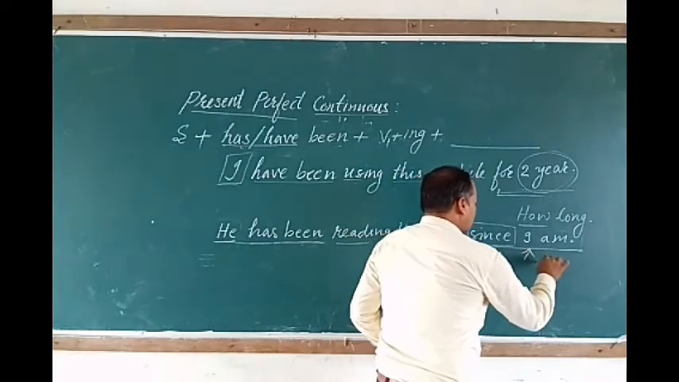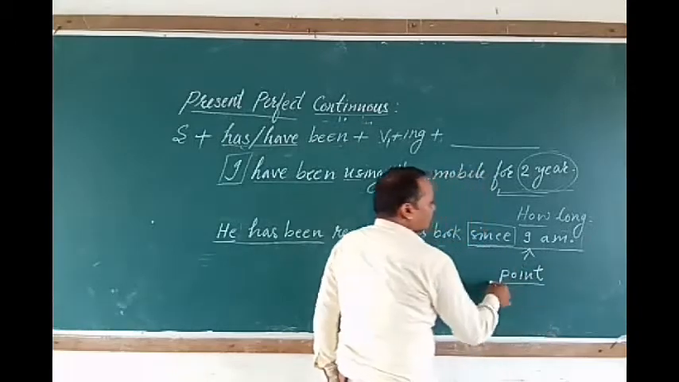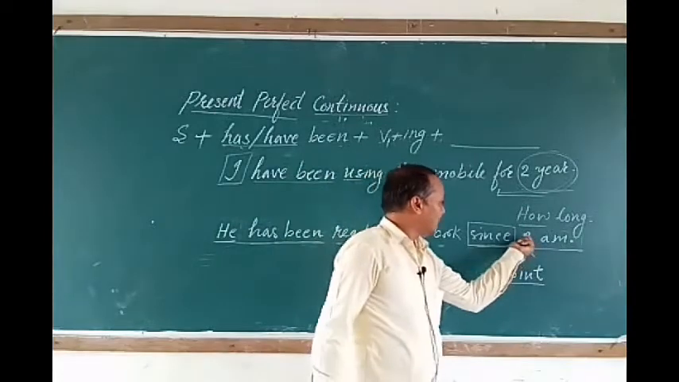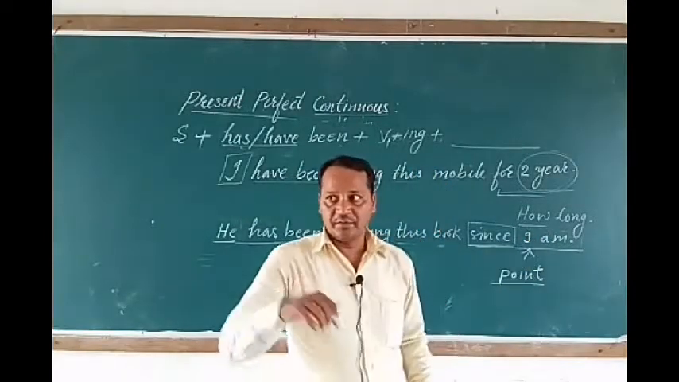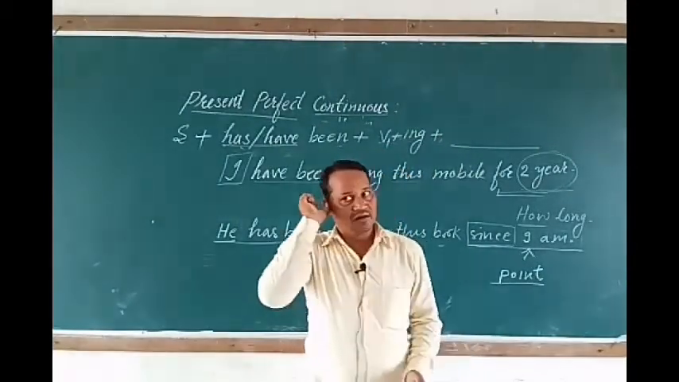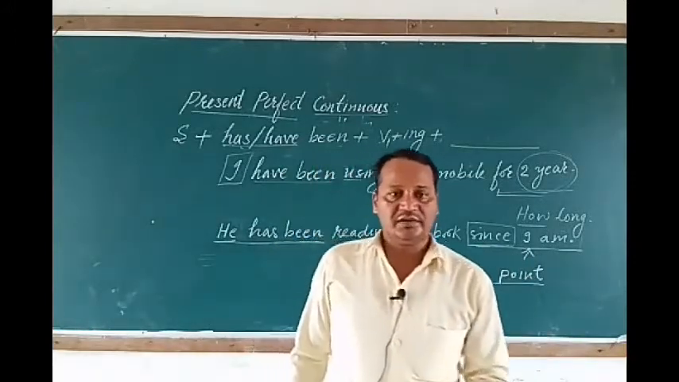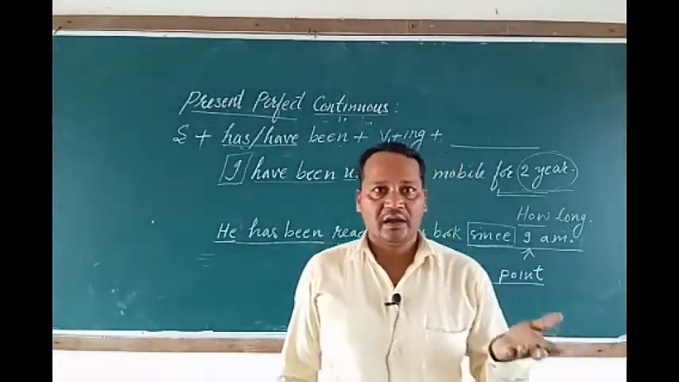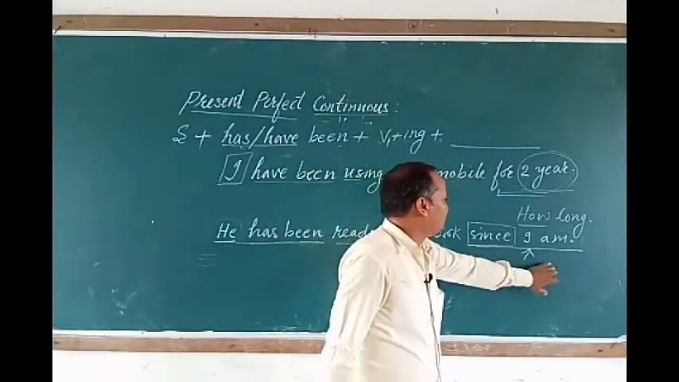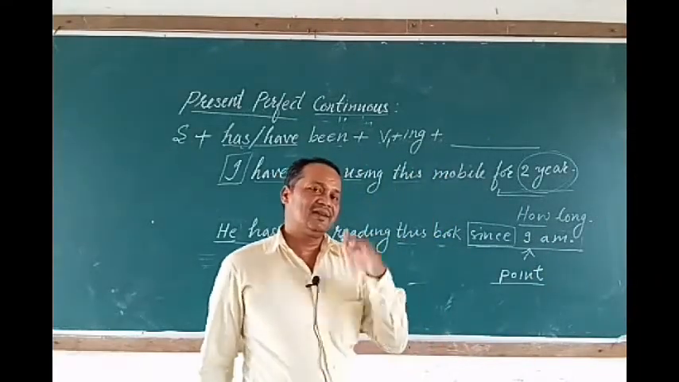Here 9 a.m. is a point, which means when the work has started. The work has started at 9 a.m. and it might be 10 a.m., 11 a.m. this time. Currently this time might be 11 a.m. or 12 a.m. or 1 p.m., 2 p.m. So this was a point of time. 9 a.m. was a point of time when the work has started.